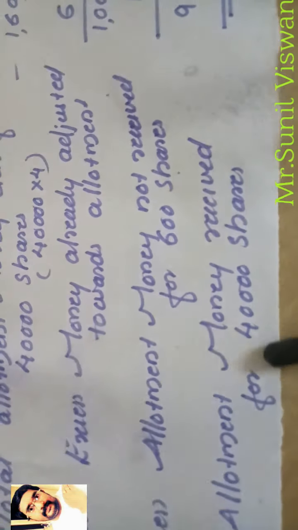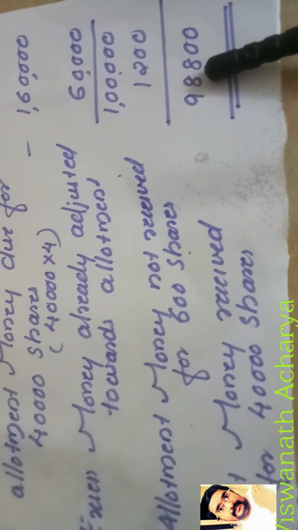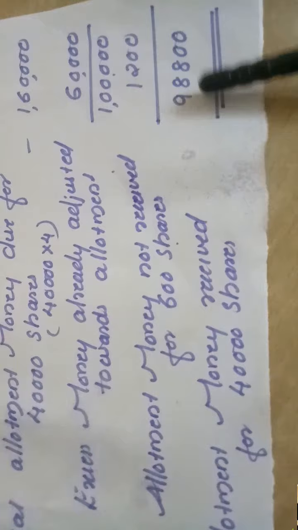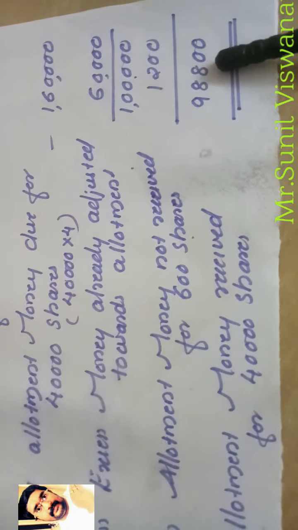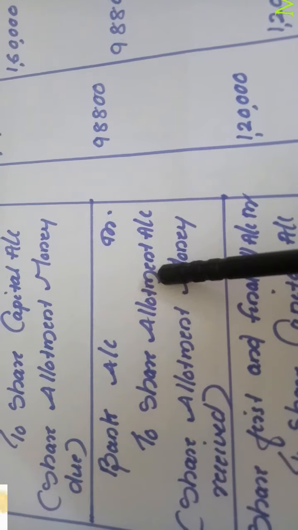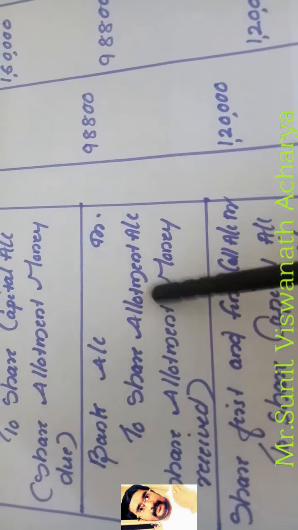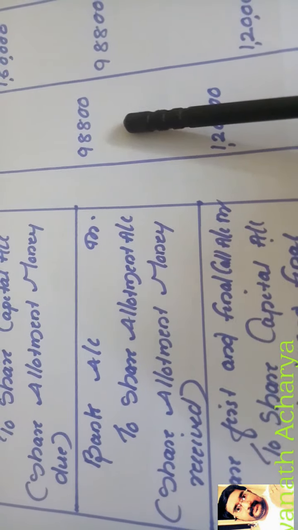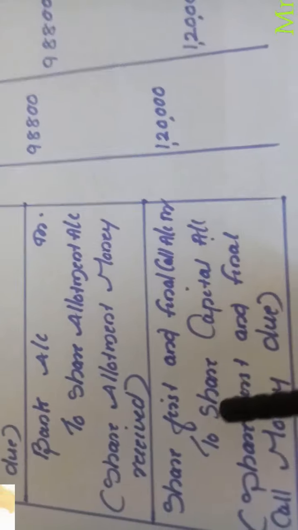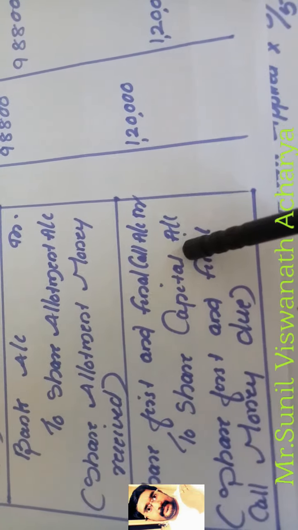So allotment money received for 40,000 shares is how much? 98,800. So this is the allotment money received amount. So that we have to write in the journal. Bank account debit to share allotment 98,800. That means share allotment money received is how much? 98,800.